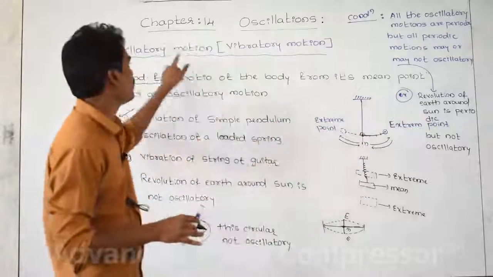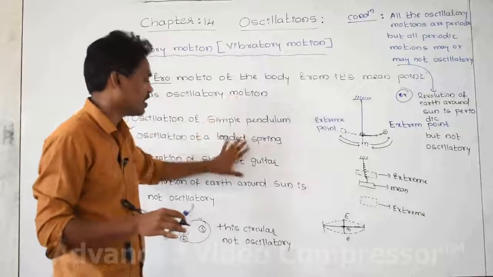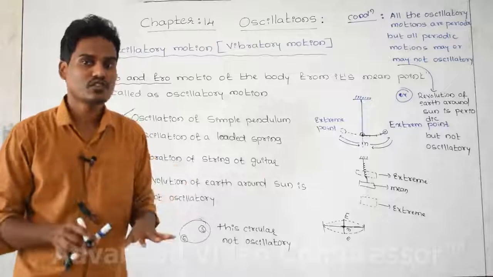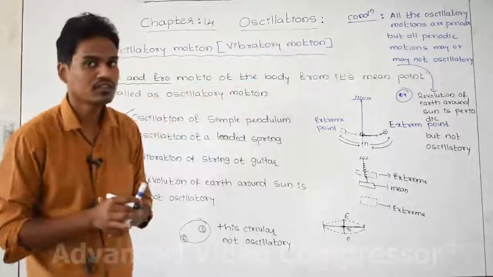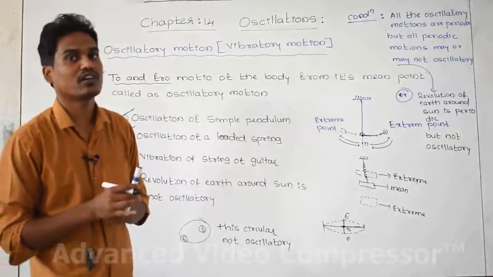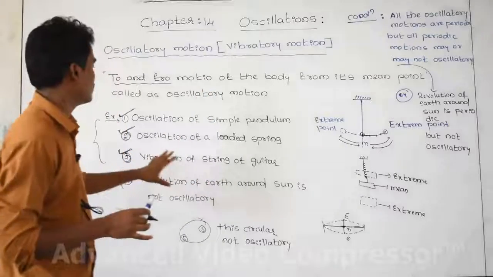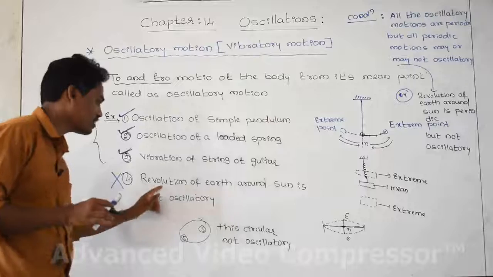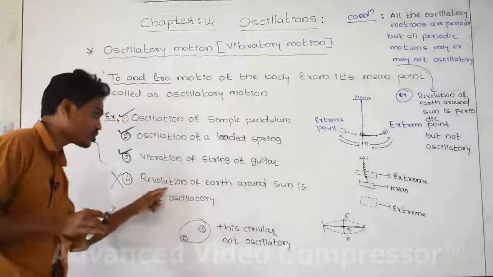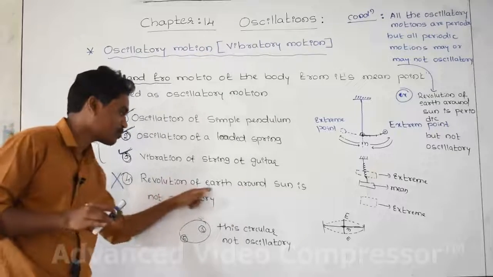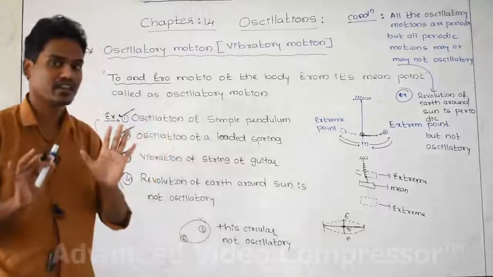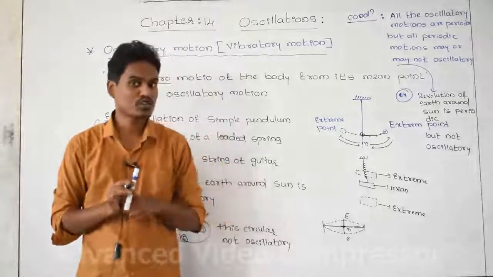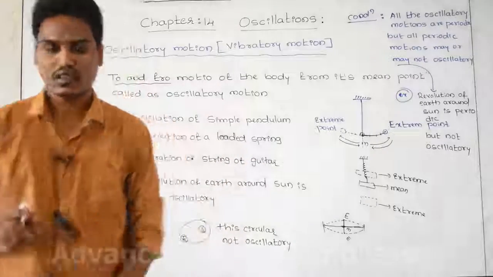You remember oscillatory motions and examples, and periodic motions and examples, and that condition is important in order to better understand the concept. These are three examples for oscillatory motion, and the last one is an example for periodic motion. This is an example for periodic motion but not oscillatory. Getting it? Next we can study the concept of simple harmonic motion in the next class. Note down please.